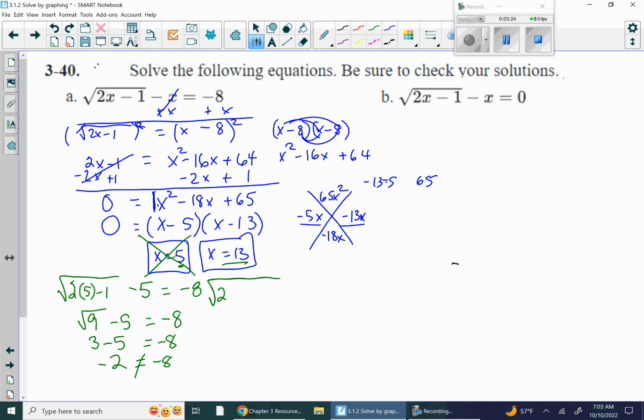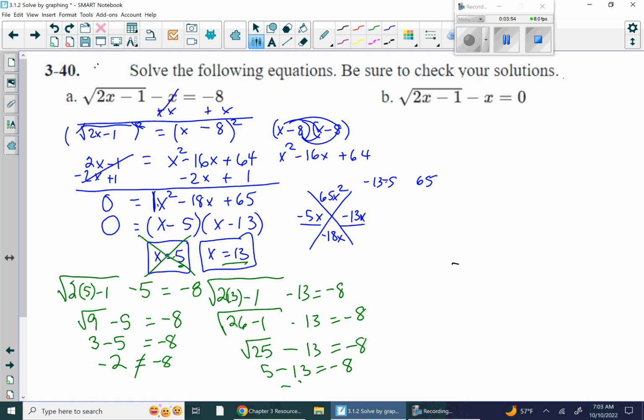Square root of 2 times 13 minus 1, minus 13 equals negative 8. I kind of expanded that. Okay, so 2 times 13 is 26 minus 1, minus 13 equals negative 8. Is this true? 26 minus 1 is 25. Square root of 25 minus 13 equals negative 8. Square root of 25 is 5. 5 minus 13, does that indeed equal negative 8? 5 minus 13 is, woo, look at that. Negative 8 does equal negative 8. So this is a good solution.